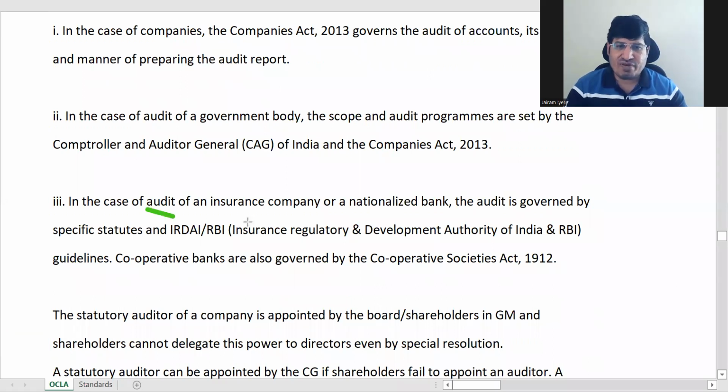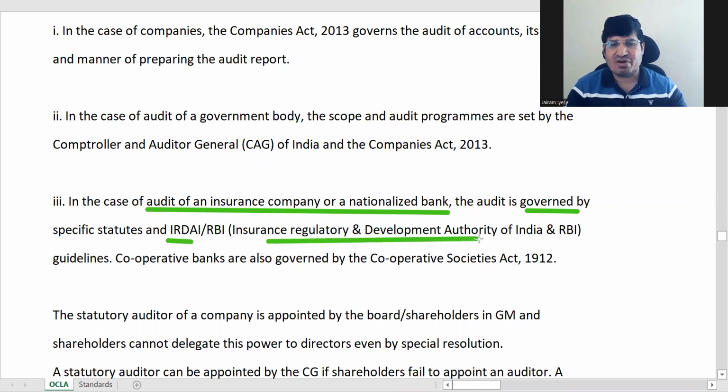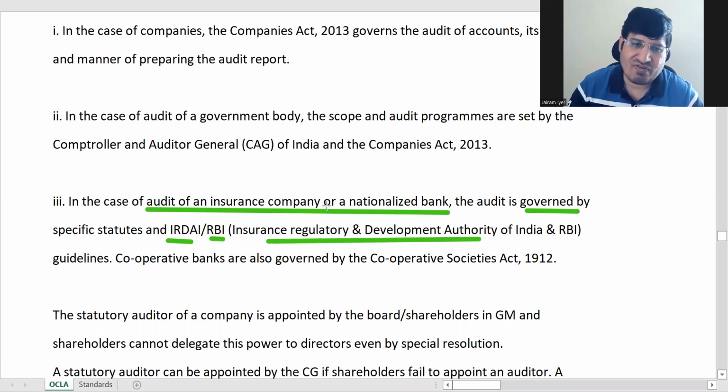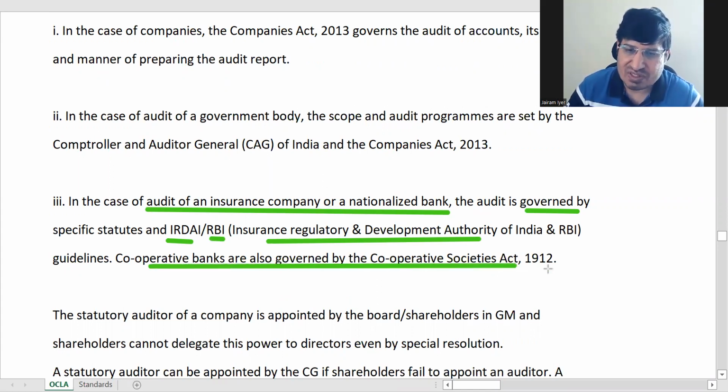In case of audit of an insurance company or nationalized bank, it is governed by their specific statutes. For an insurance company, it is IRDA, the Insurance Regulatory and Development Authority. For a nationalized bank, it will be RBI, and for banks, the Banking Regulation Act. For cooperative banks, the Cooperative Societies Act.